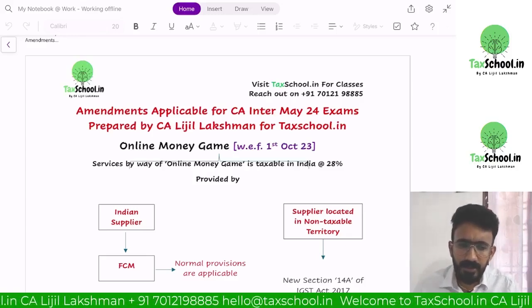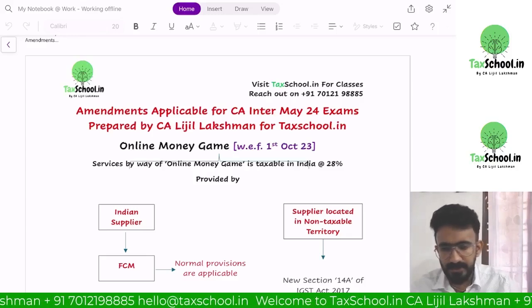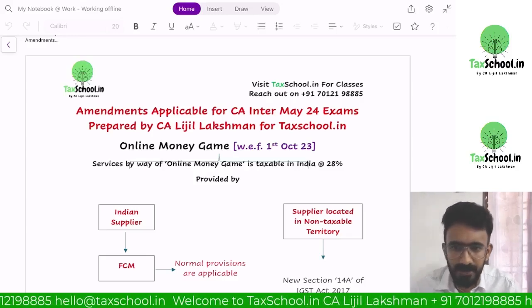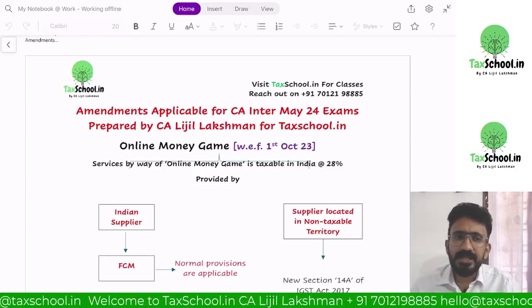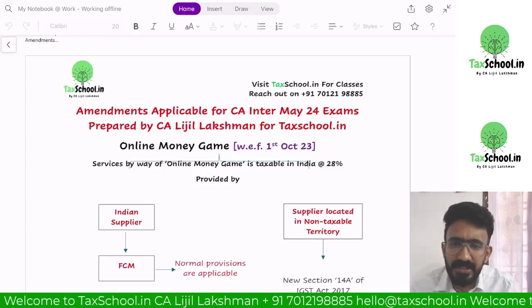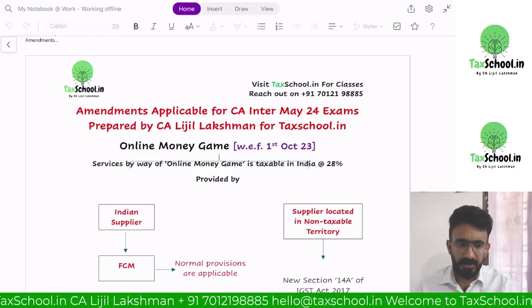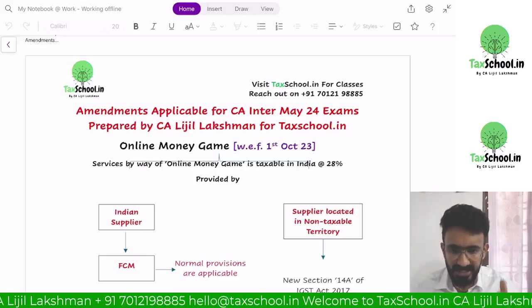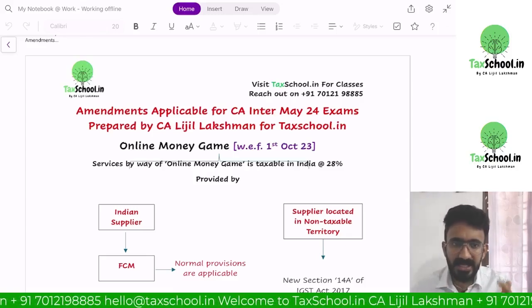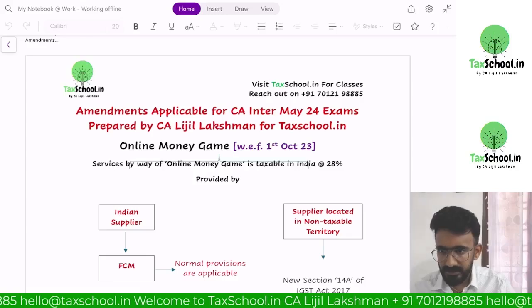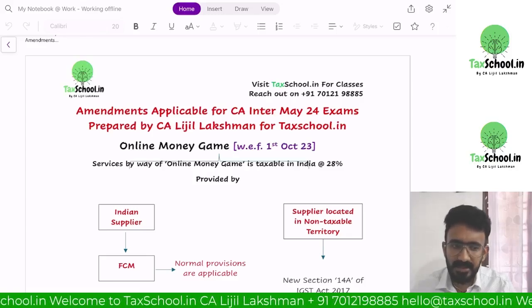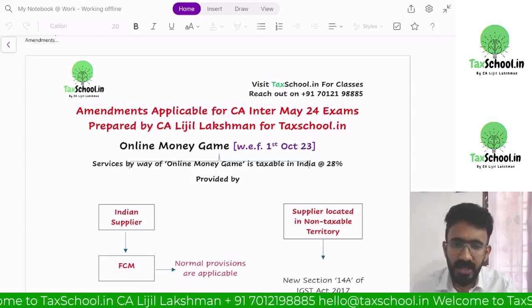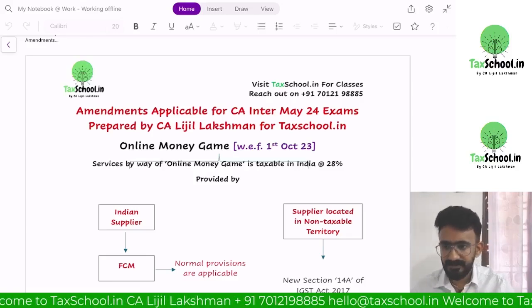This was a question that was asked some time back in the Supreme Court. The question was: is it legal to do a game of chance in India? They're saying there could be two kinds of games. One is a game of chance, another one is a game of skill. And the biggest question that we had is whether Dream 11 is a game of chance or a game of skill.